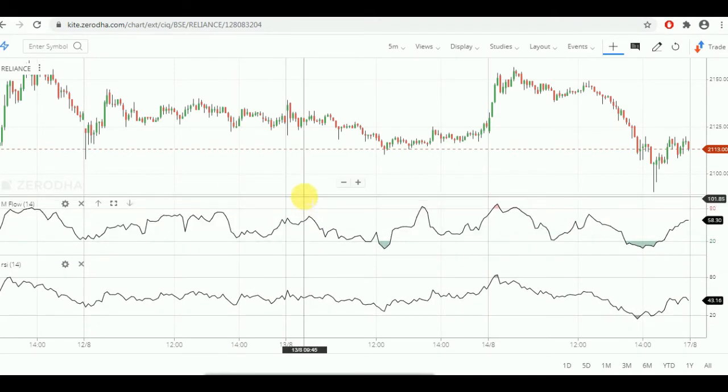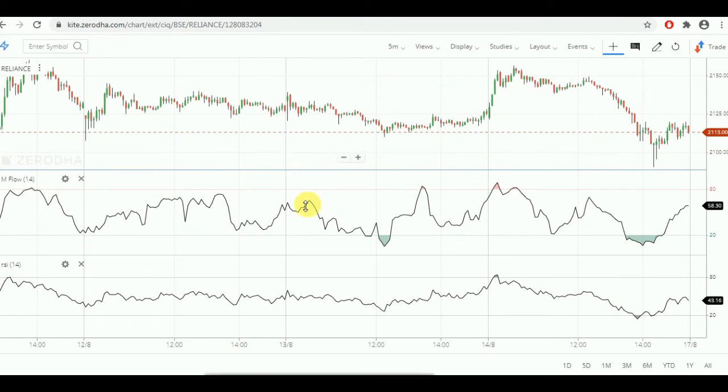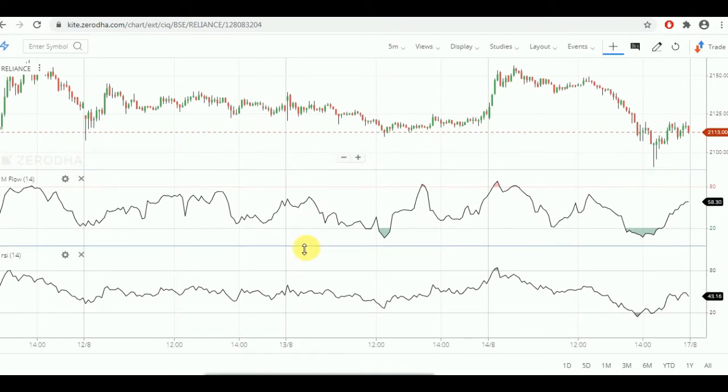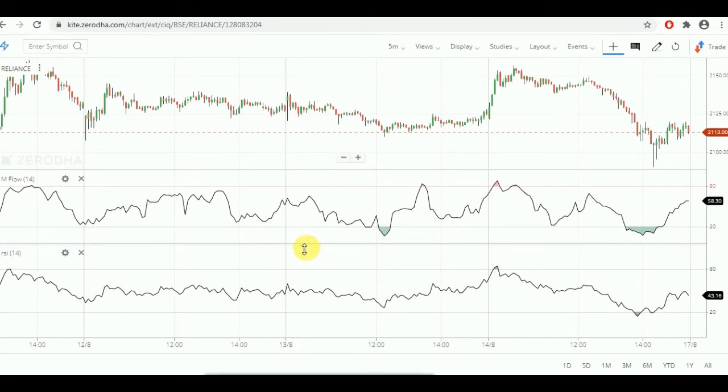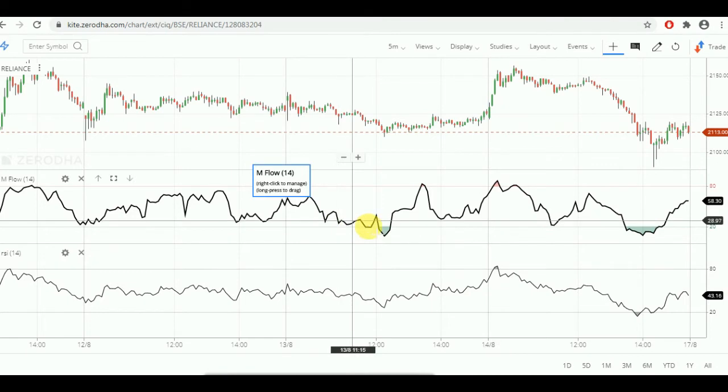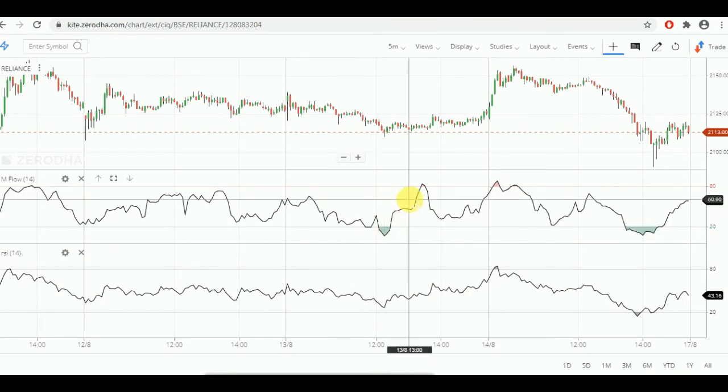So as you can see, RSI and MFI look almost similar. Both are momentum indicators and both oscillate between the 20 and 80 levels, or 0 to 100. The major difference is that RSI will move only based on the price data, and MFI will move considering both volume and the price data.